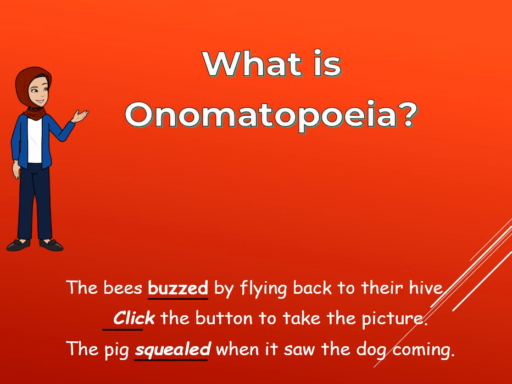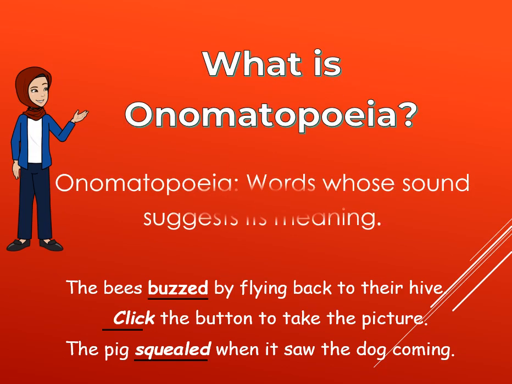Then we have the onomatopoeia. What is an onomatopoeia? It's words whose sound suggests its meaning, like the bees buzzed, the sound of bees buzzing. Click the button, button clicking. The pig squealed, squealing. Onomatopoeia: words whose sound suggests its meaning, its sounds.